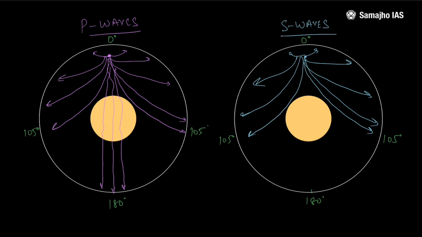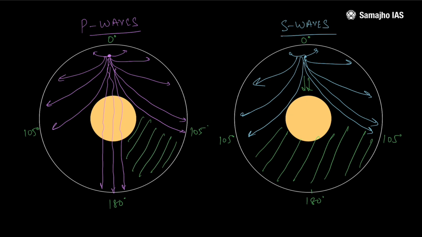And in the case of S waves, since they can't pass through the liquid core, we would say that this entire zone is a shadow zone. There is no wave propagating through it. On the other hand, for P waves, this entire zone is a shadow zone. No wave is propagating through it in the case of an earthquake. These are known as shadow zones. So the shadow zones for P waves and S waves are different.